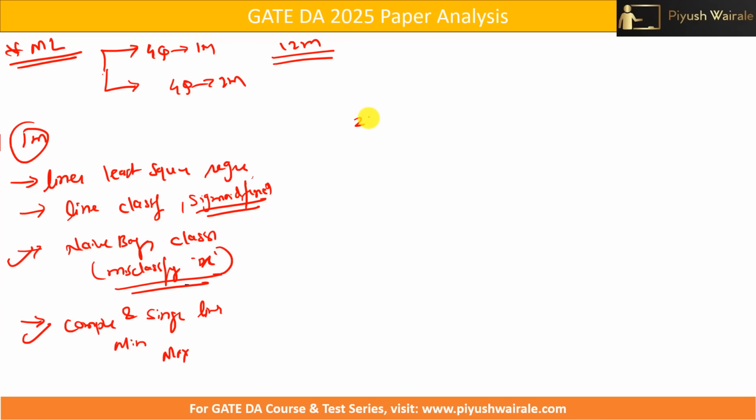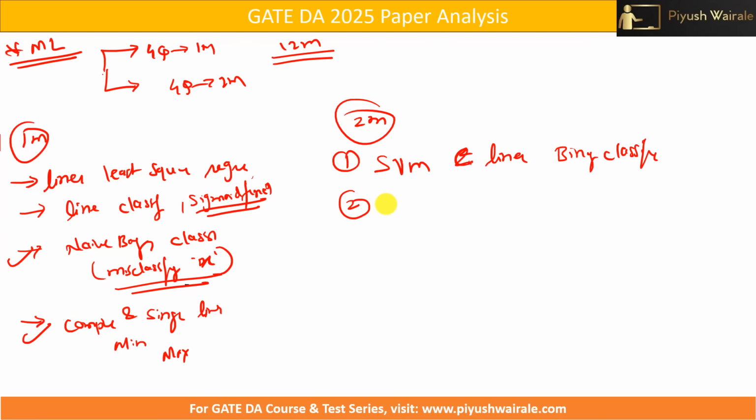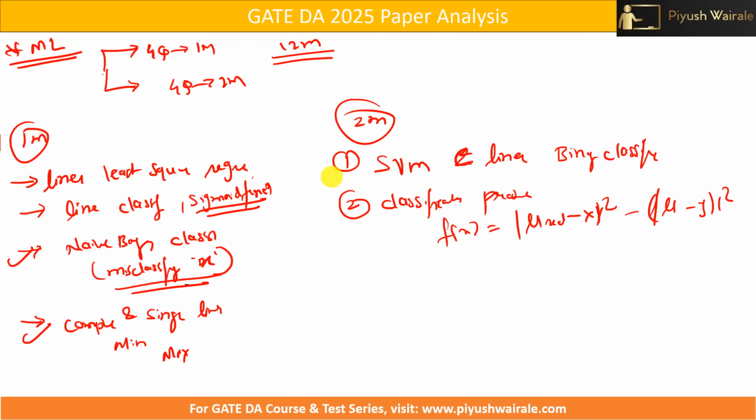Now from 2 marks, we have one question based on support vector machine SVM, and then some linear binary classifier like that. So understanding of concept is required in this particular topic as well. Then we have a classification problem. Some distance was given to you. F of X is based on mean of rate minus X, this square minus mu of something minus y square, like that. One question was given, but students said it was on the easier side if you understand how this classification works.